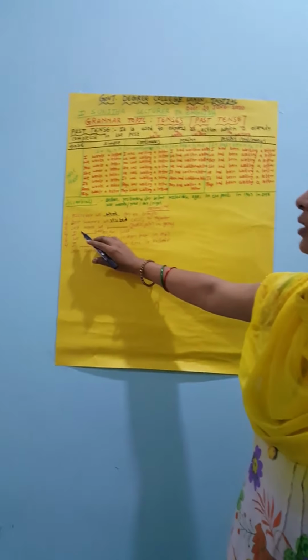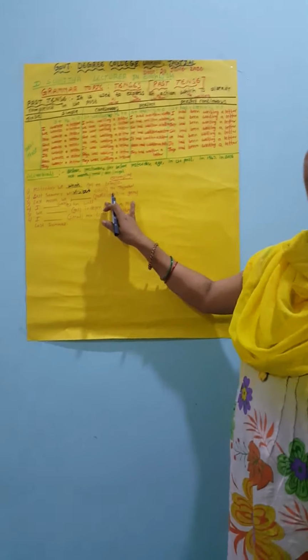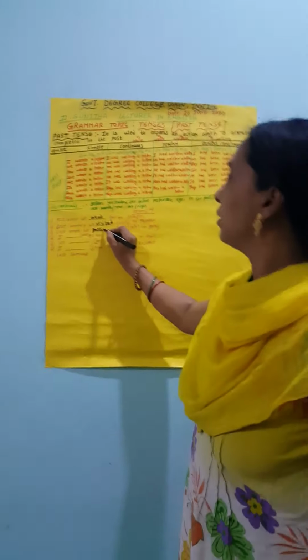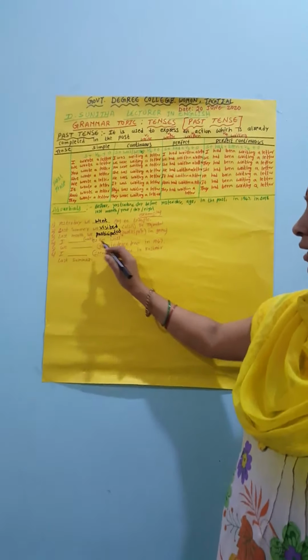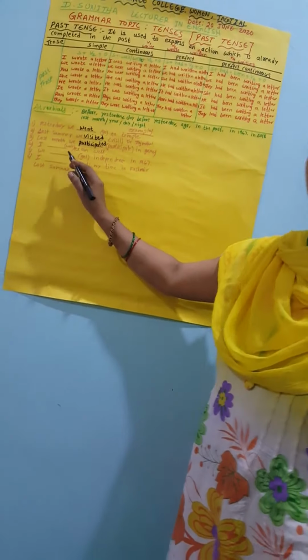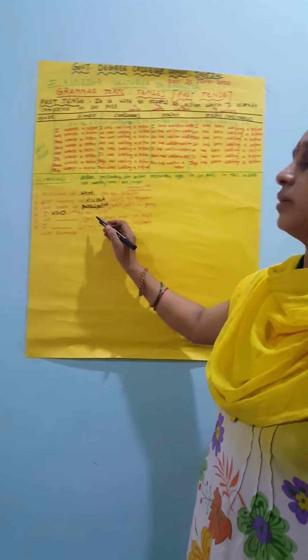Visited. Last month we dash participate in games. Participate V1, participated V2, participated and participating. V2 is participated, the V2 form of the verb used here. And I dash write exam. What is the second form of the verb? Wrote. I wrote exam well.